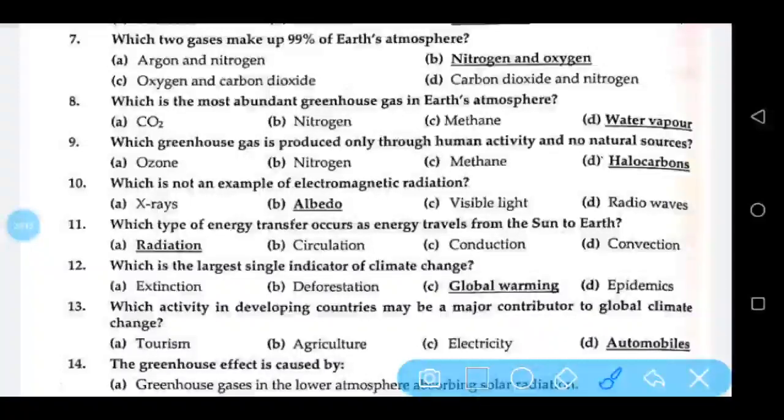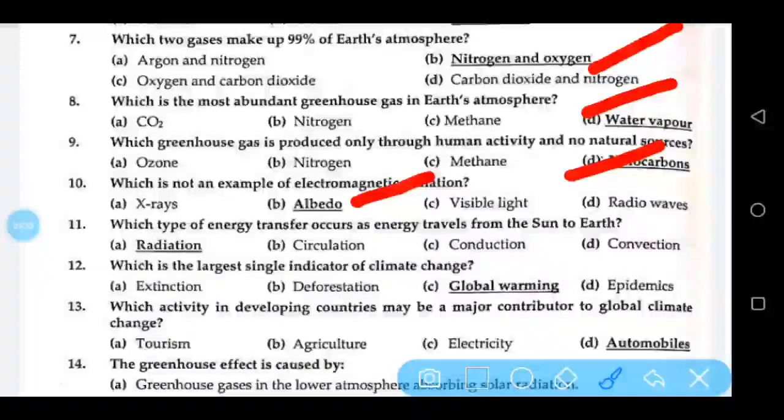Which two gases make up 99% of the Earth's atmosphere? Nitrogen and oxygen. Which is the most abundant greenhouse gas in Earth's atmosphere? Water vapor. Which greenhouse gas is produced only through human activity and has no natural sources? Halocarbons.